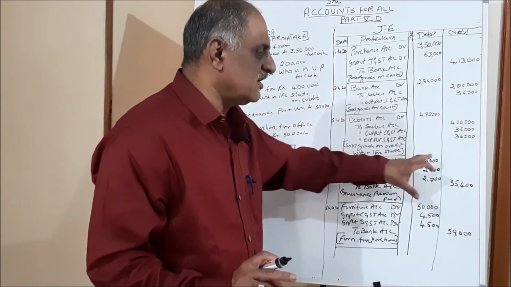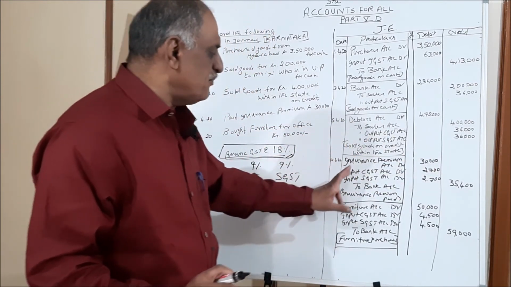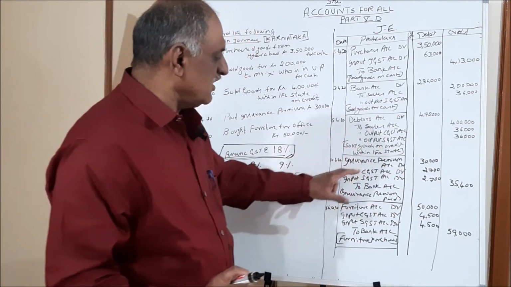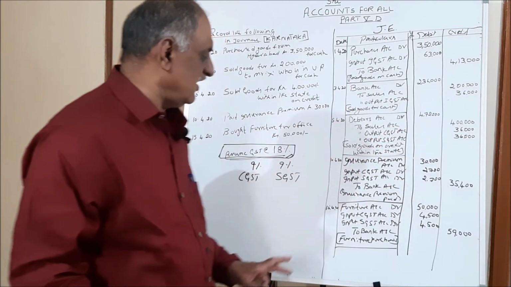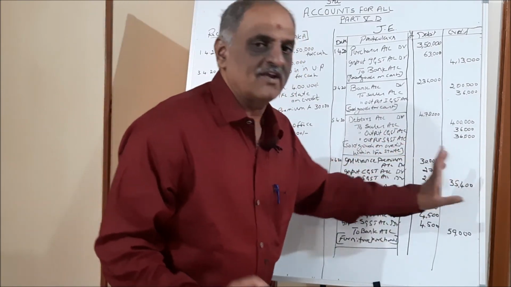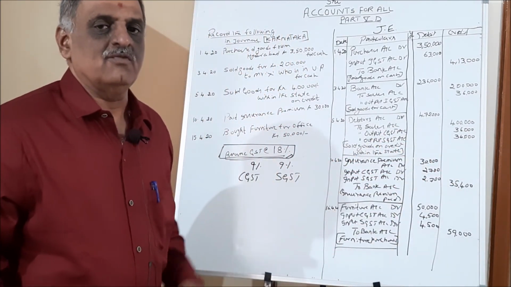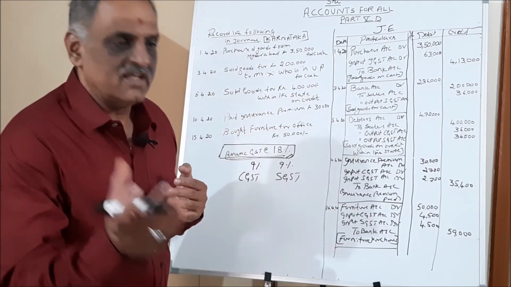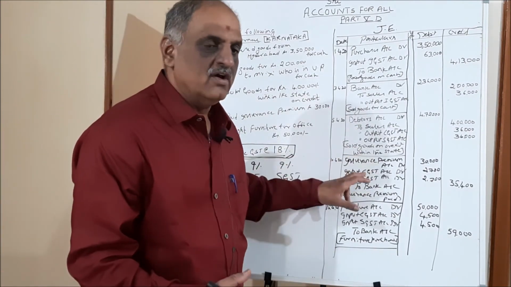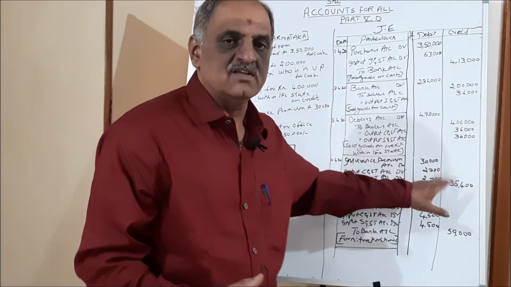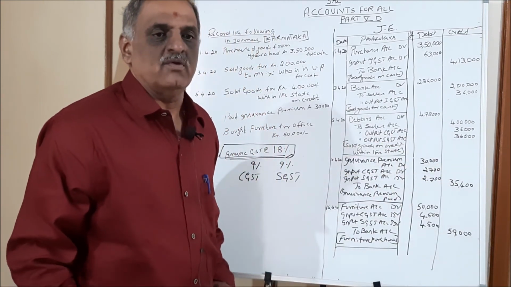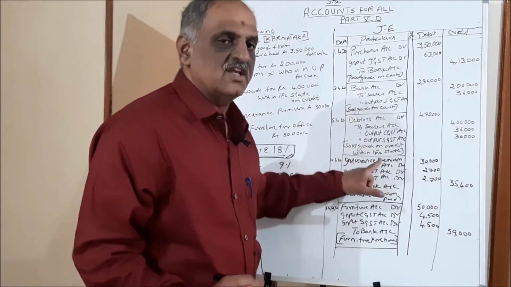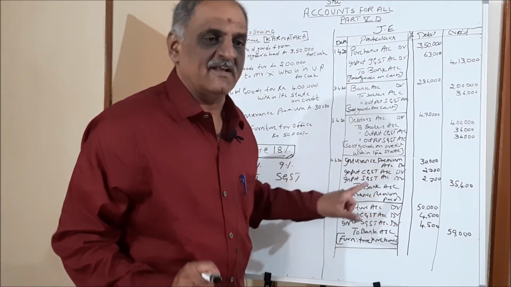Insurance premium account debit 30,000, input CGST 2,700, input SGST 2,700, to bank account 35,400. If you see your LIC receipt for the premium, you can easily see that GST is applicable. Whether it is life insurance or general insurance, GST is applicable for everything.